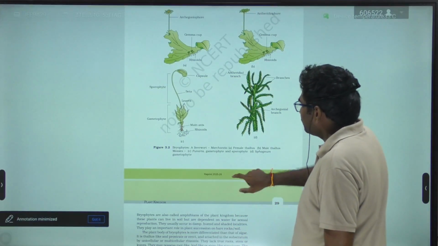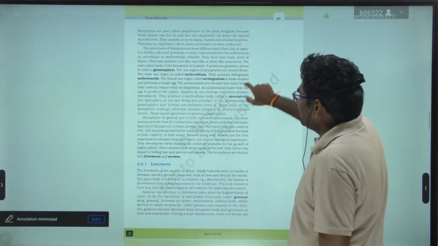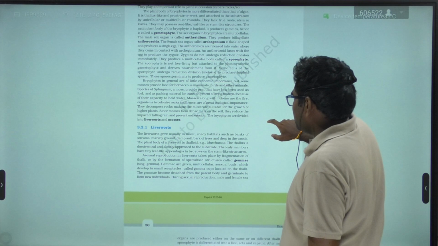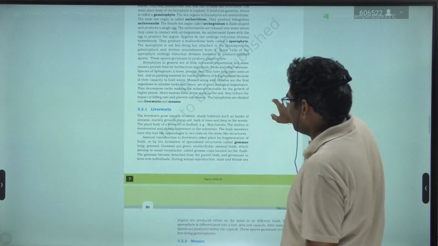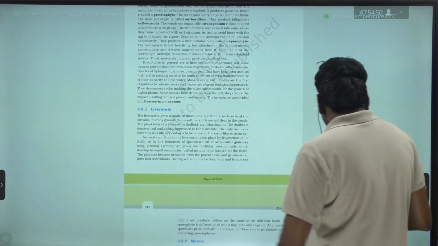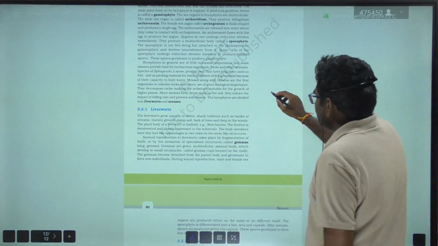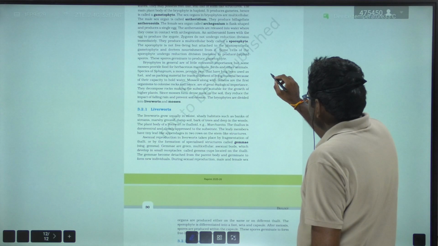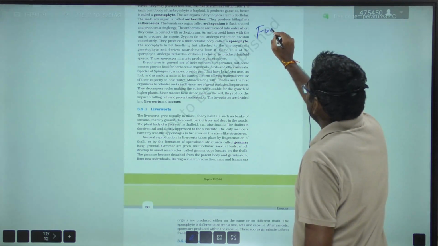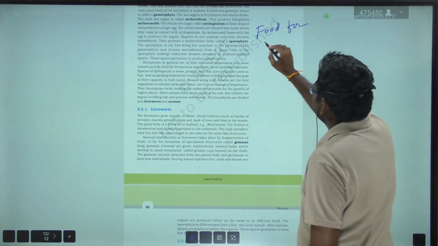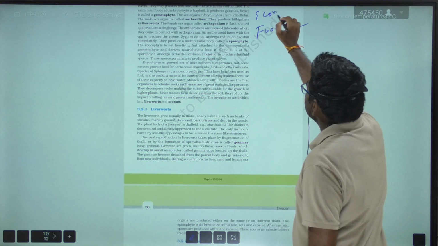And here the economic importance of bryophytes is very little.